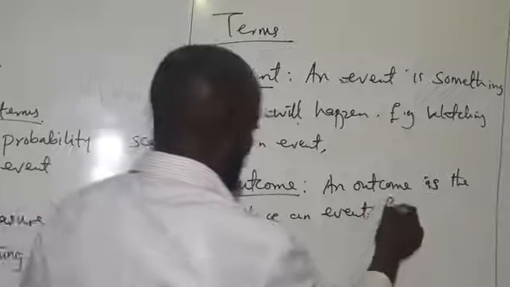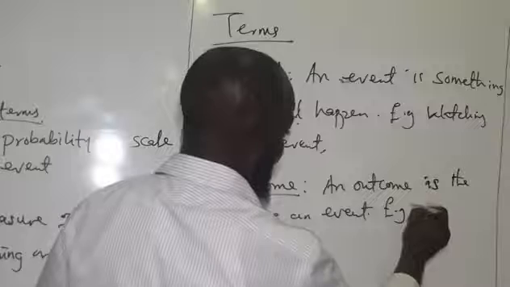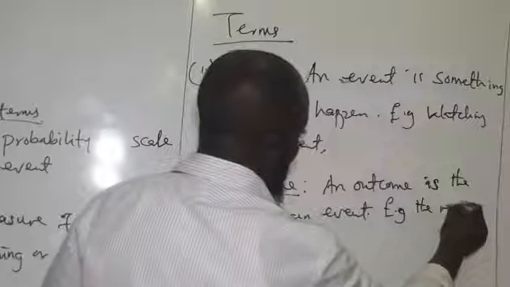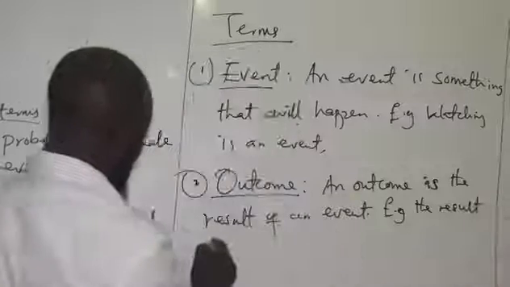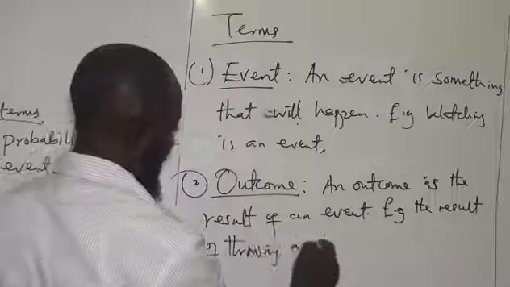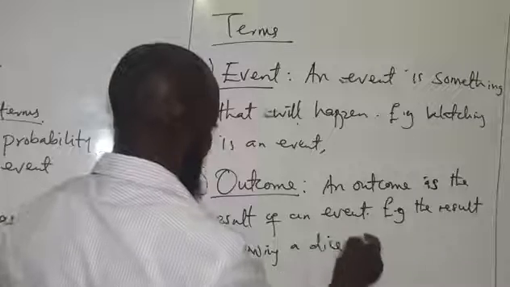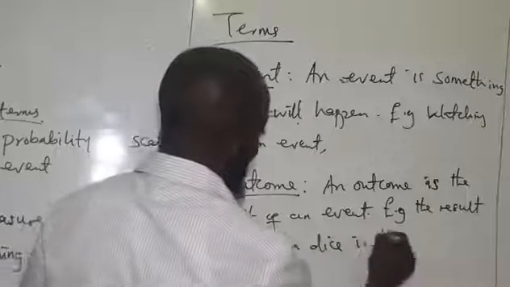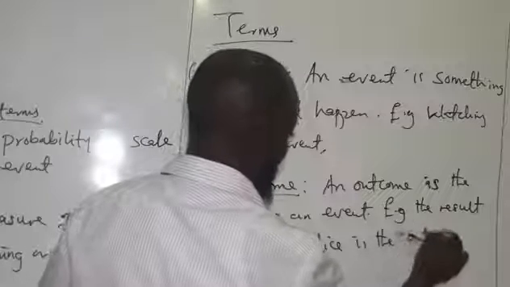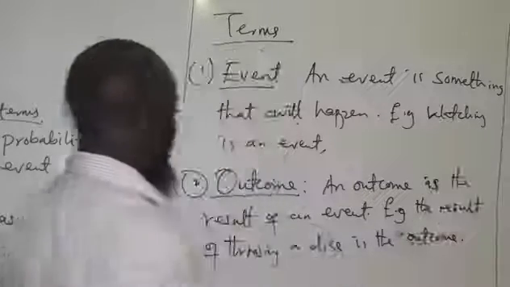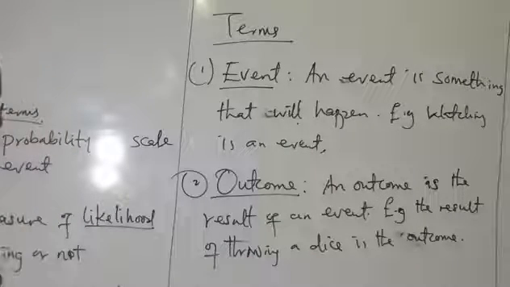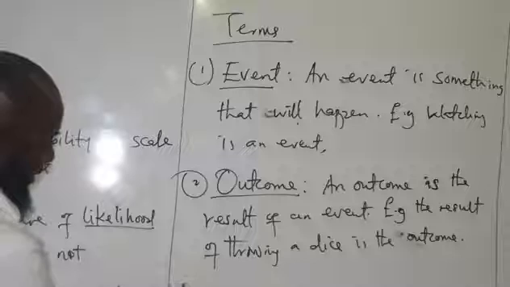So for example, the result of throwing a dice is the outcome. Is the what? Is the outcome. Exactly. Because throwing a dice is an event. That I've said that. Then another one is very important here.